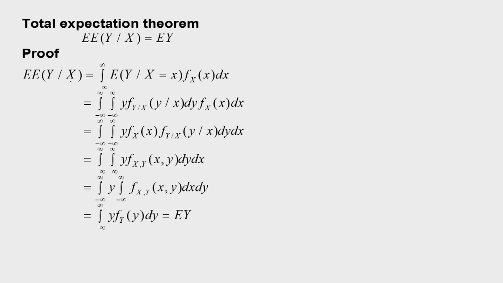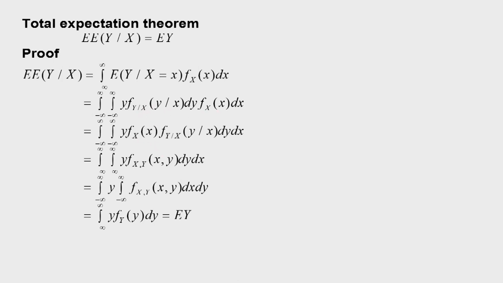E of E of Y given X, by definition, because that outer expectation is with respect to X, we will write it as the integration of f_X(x) dx times E of Y given X is equal to small x. Now this quantity we can write as the integration from minus infinity to infinity of y times f of y given x at point y dy, then this is f_X(x) dx. Now if I separate out this dy dx, we have the product of f_X(x) and this conditional PDF.